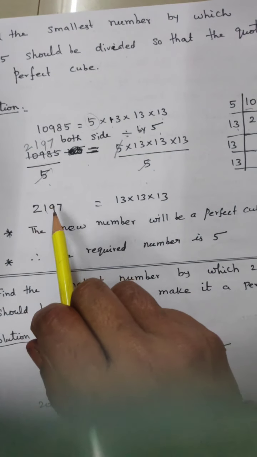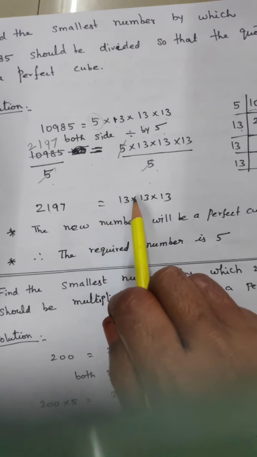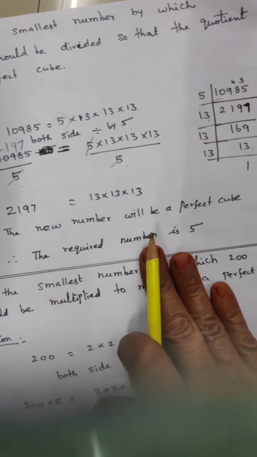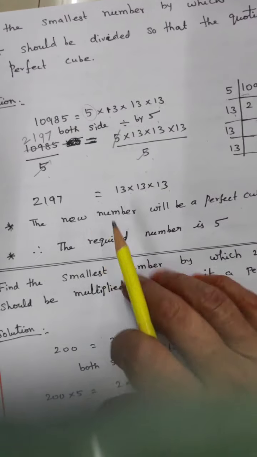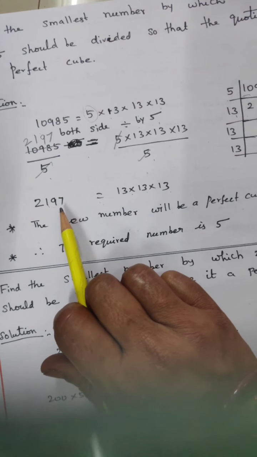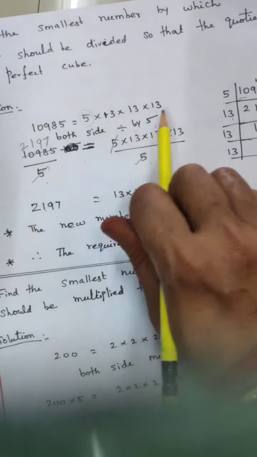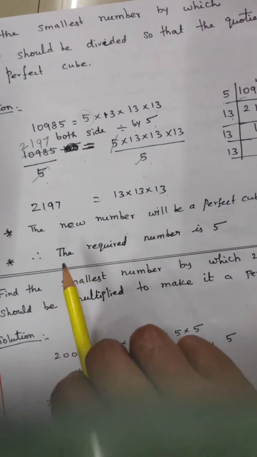So 2197 is equal to 13 into 13 into 13. So the new number will be a perfect cube. 2197 is the perfect cube. Therefore, which number is required to divide by? Therefore, the required number is 5.